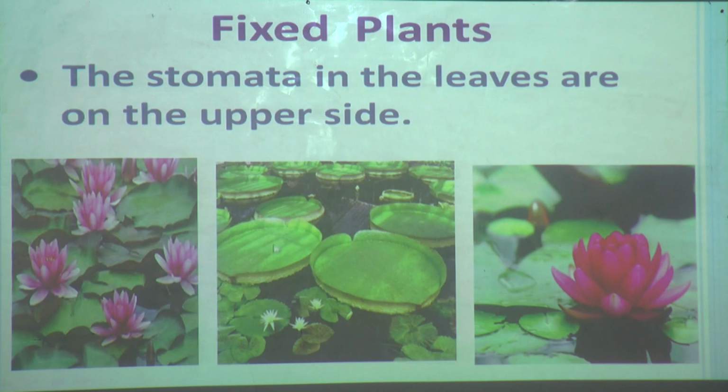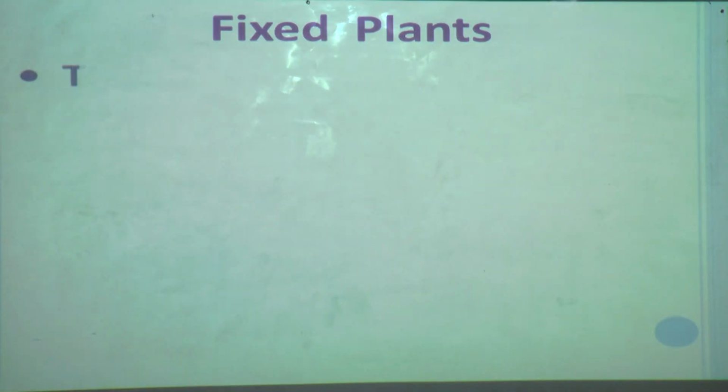So the stomata is on the upper side of the leaf, and it helps to take in carbon dioxide. See how the plants are changing in their body parts, and that is called adaptation. Now we will move to the next part.